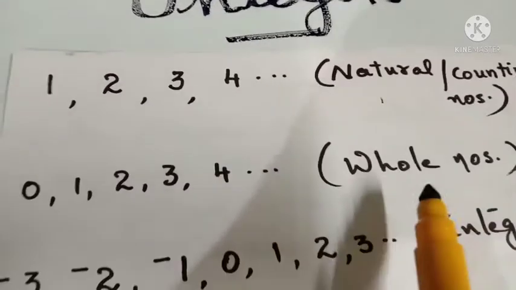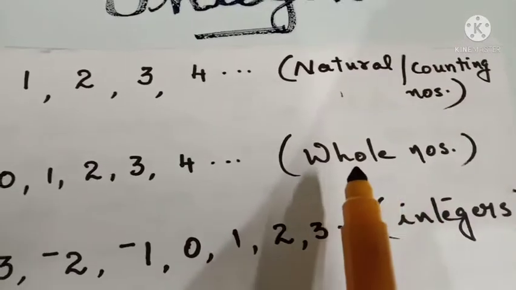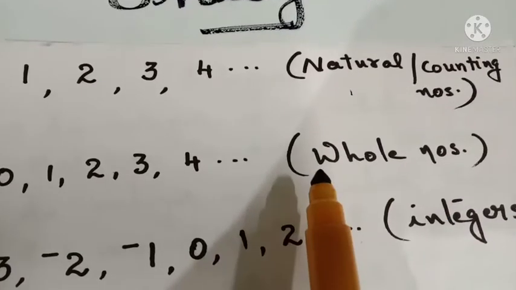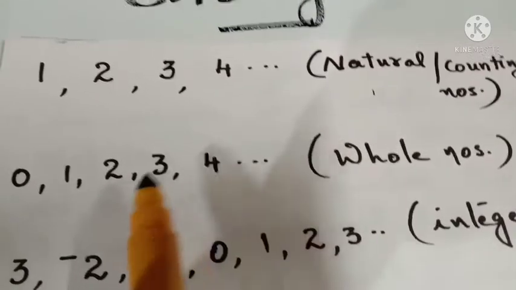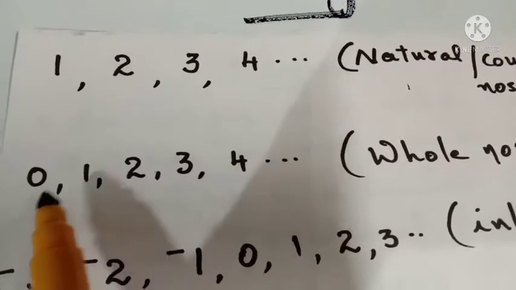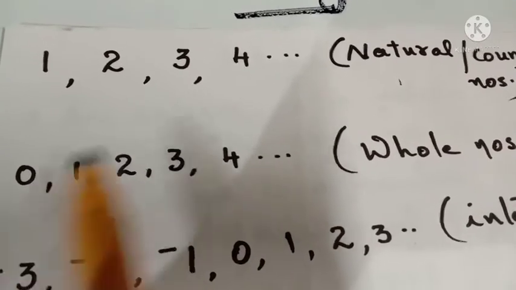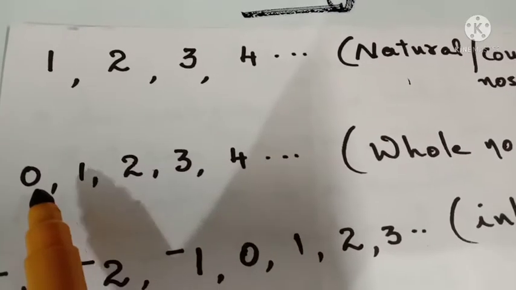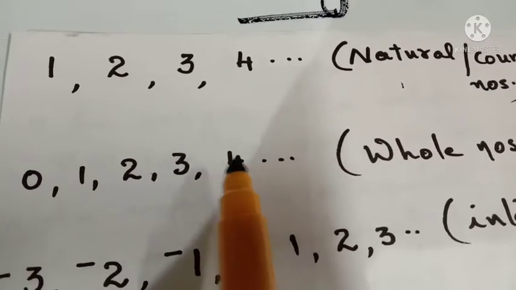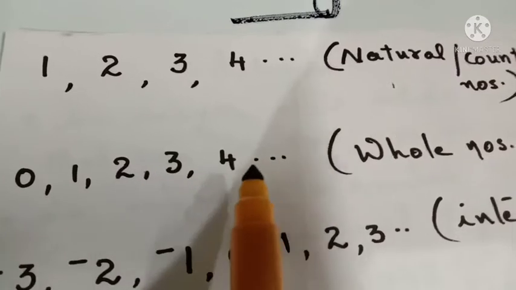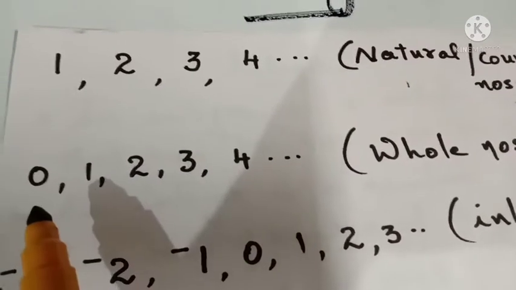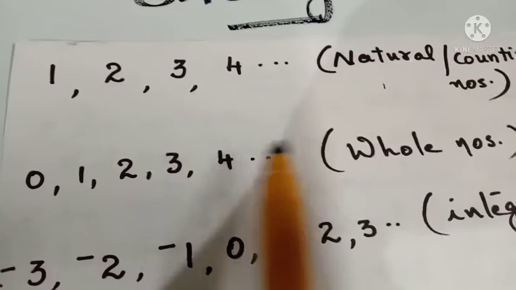And what about whole numbers? Whole numbers include counting numbers and also zero. Whole numbers include zero and all these natural numbers. That is whole numbers.